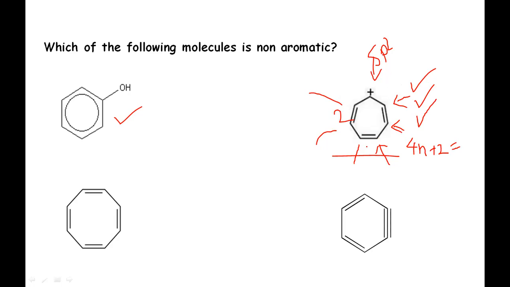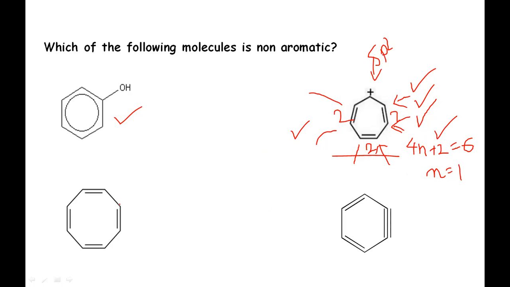Two pi electrons with this bond, two with this bond, two with this bond. So total 6 electrons, and we get n equal to 1, which means it satisfies the fourth criterion also, which means the compound is